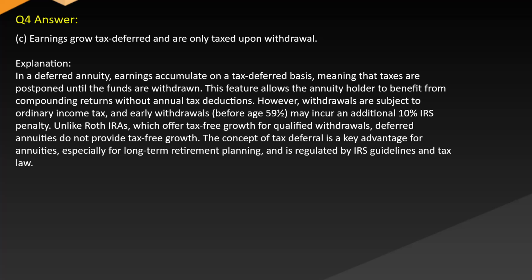However, withdrawals are subject to ordinary income tax, and early withdrawals before age 59½ may incur an additional 10% IRS penalty. Unlike Roth IRAs, which offer tax-free growth for qualified withdrawals, deferred annuities do not provide tax-free growth. The concept of tax deferral is a key advantage for annuities, especially for long-term retirement planning, and is regulated by IRS guidelines and tax law.